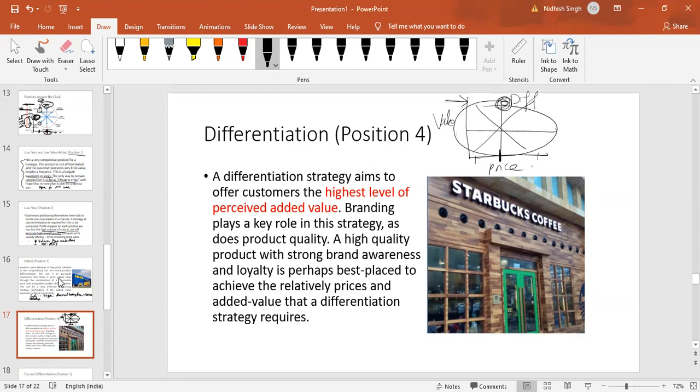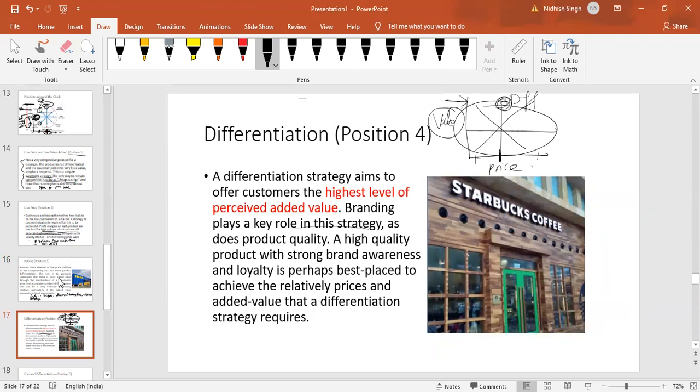So you must have had coffee here, Starbucks coffee. Highest level of perceived added value. Branding plays a key role in the strategy. Why? Just because you offer a great product doesn't mean that it will have high value. You remember the definition of perceived value?